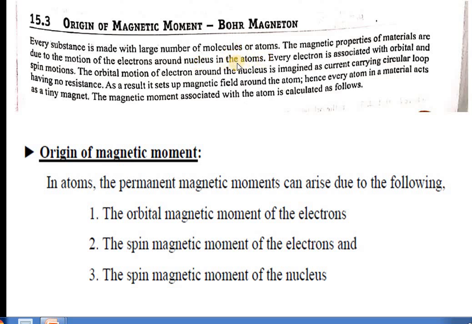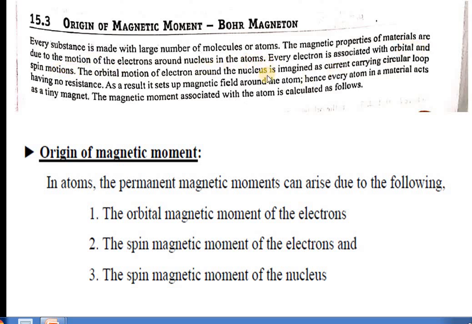We know that in solids we have a collection of atoms, and each atom in turn contains a core called a nucleus, and around the nucleus the electrons will be moving in different orbitals. Thus, the magnetic property of the materials is due to the motion of electrons around the nucleus in the atoms. Every atom is associated with orbital and spin motion.